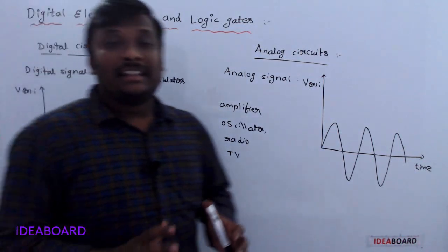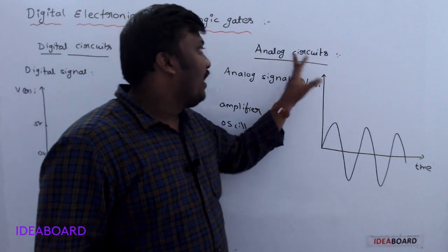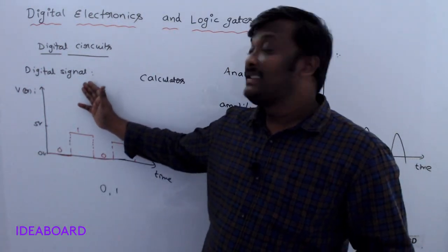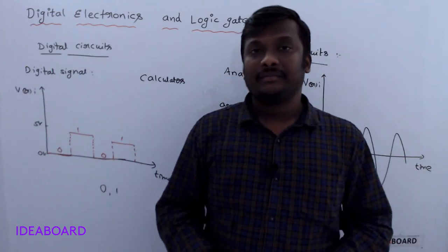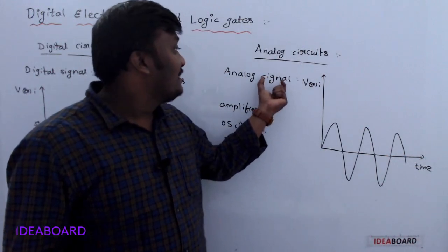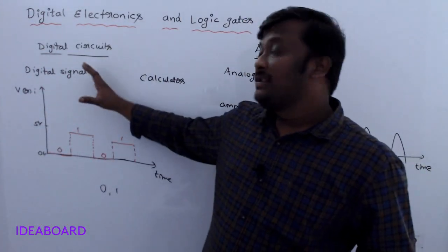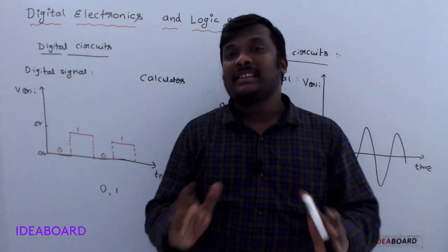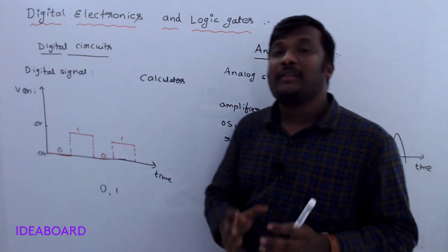Understand? The circuits which process analog signals are called analog circuits. The circuits which process digital signals are called digital circuits. Out of these two, which one is generally best?